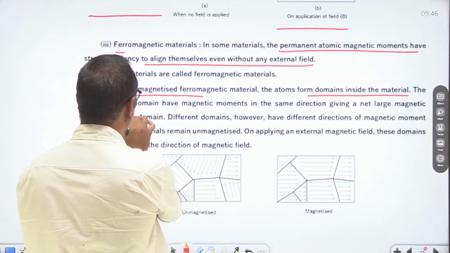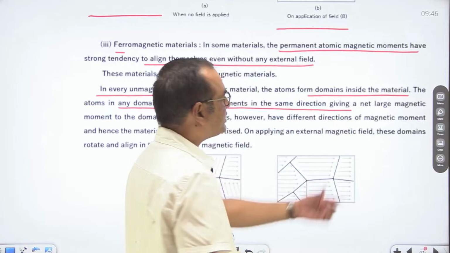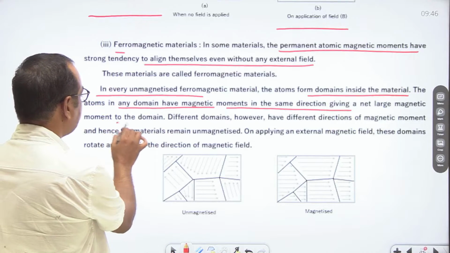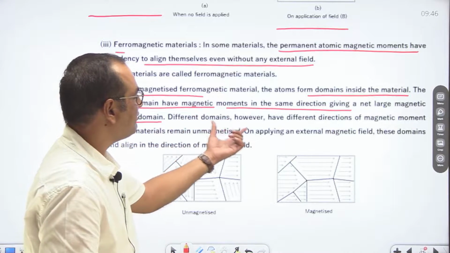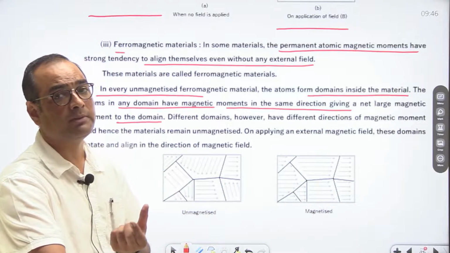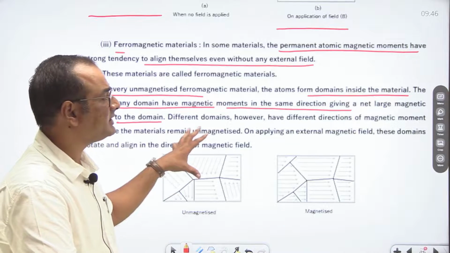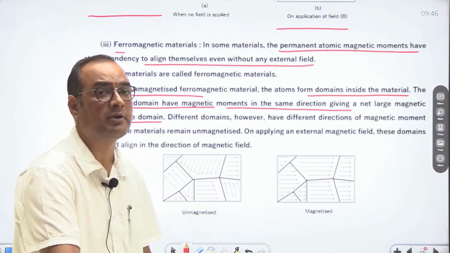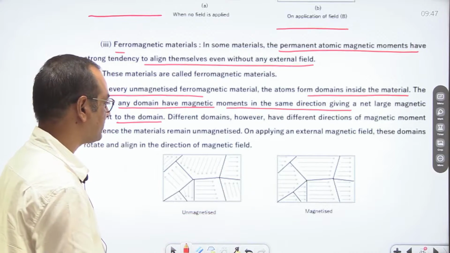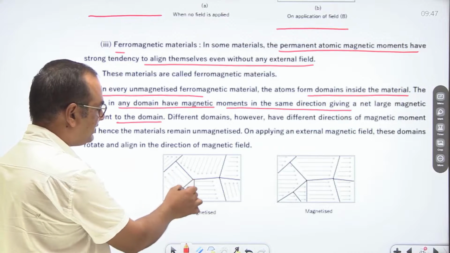In any domain, the magnetic moments are in the same direction, which gives a net large magnetic moment to that domain. Different domains, however, have different directions. As I told you earlier, each domain in a ferromagnetic substance has a unique direction of magnetic moment. So we can see from here that these have different directions.